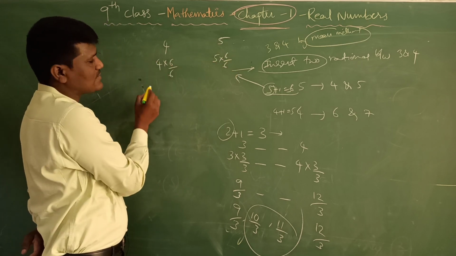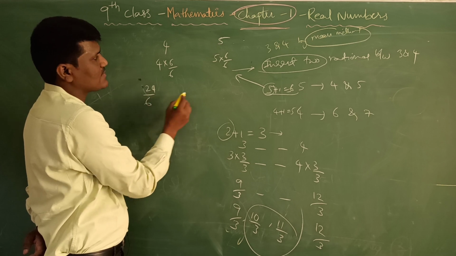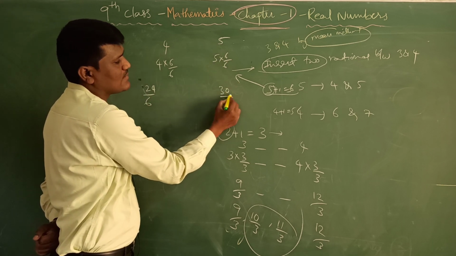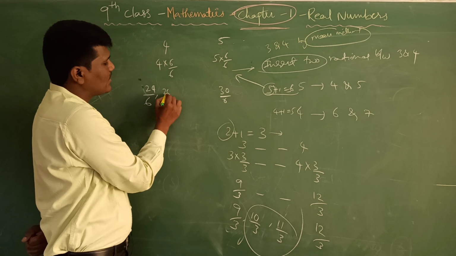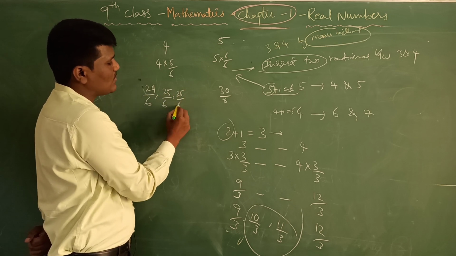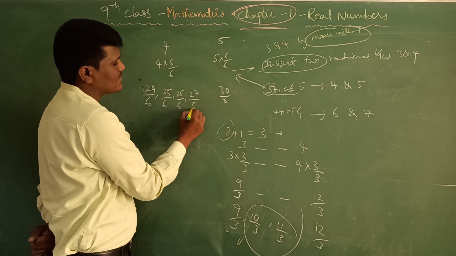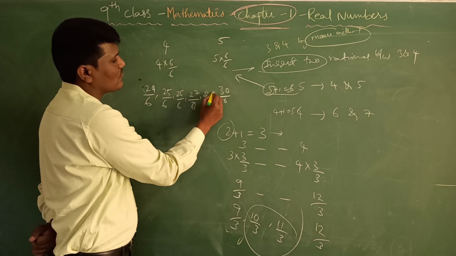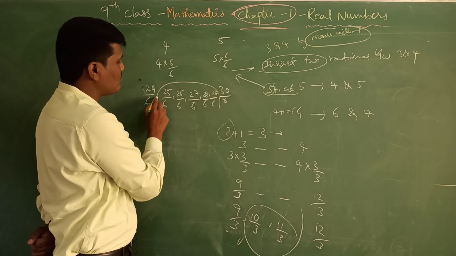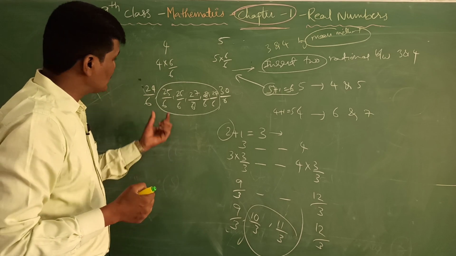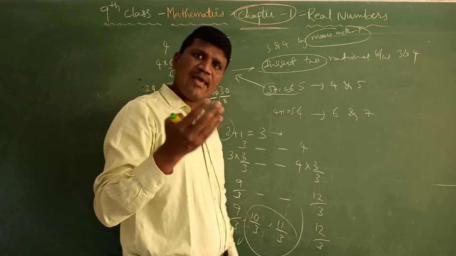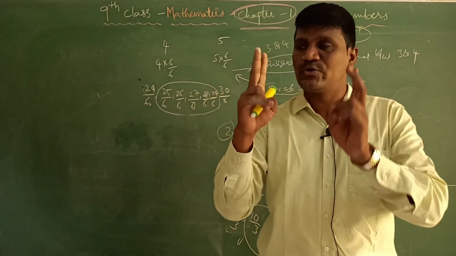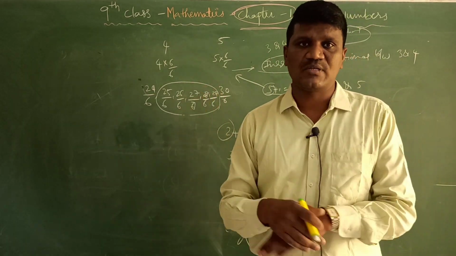So 4 into 6 by 6 is 24 by 6, and here 30 by 6. So in between, 25 by 6, 26 by 6, 27 by 6, 28 by 6, 29 by 6. So how many numbers we got? 5 numbers. So this is the way to insert any given numbers between 2 rational numbers.